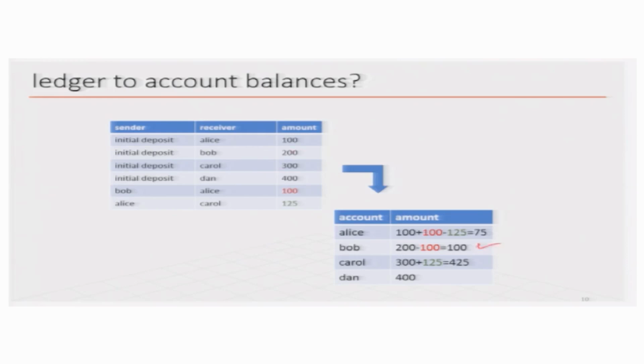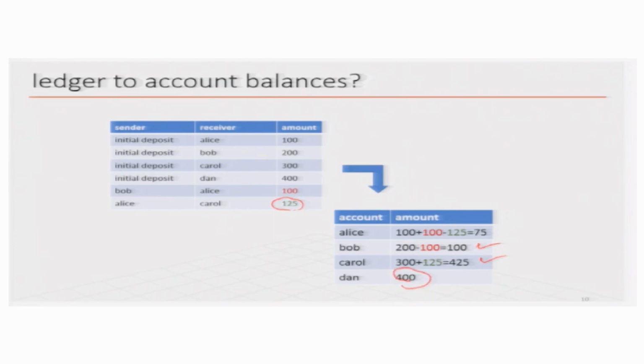Carol actually got money first by initially depositing herself 300 plus 125 here. So, she has now 425, and Dan did not get any money or give any money to anybody. So, his balance stands at 400.